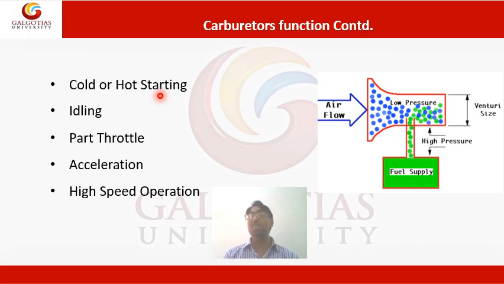So that is why we are providing the rich mixture, to avoid the exhaust effect. When we provide the rich mixture, the exhaust is added into the rich mixture, and then it becomes a normal mixture, so it easily burns and gets ignited with the help of the spark plug. So this is one reason for which we supply the rich mixture.